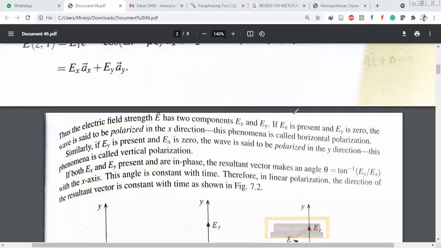If both Ex and Ey are present and both are in phase, then the resultant vector makes an angle theta equal to tan inverse of Ey by Ex with respect to the x-axis. That ratio, this angle, is constant with time. Therefore, in linear polarization, the direction of the resultant vector is constant with time.